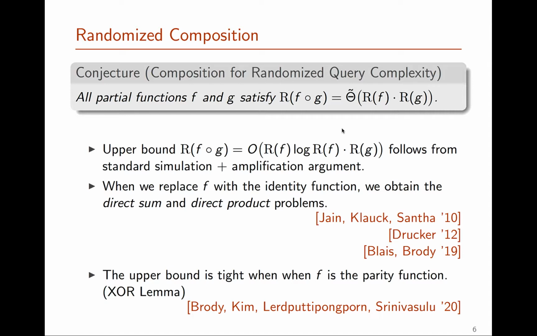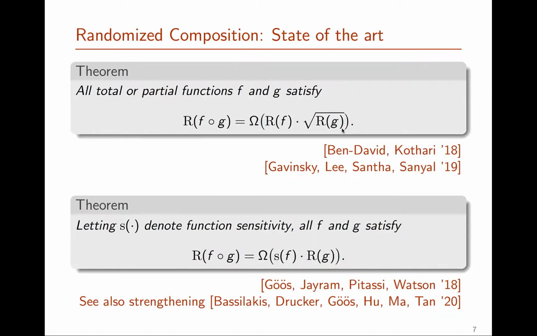Asymptotically, composition just turns into the product of the query complexities. This leads us to our main conjecture that the same is also true for randomized query complexity. Now, the upper bound in the conjecture actually follows from standard arguments. And also, if we replace f with the identity function, we obtain some very well understood problems such as the direct sum and the direct product problems. And even for specific functions f, such as the parity function, we also have quite a good understanding of these special cases of the composition conjecture. But then the main question is, how close to tight is this upper bound for arbitrary f and g?